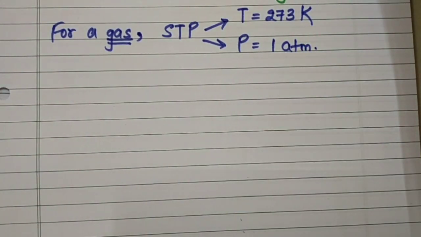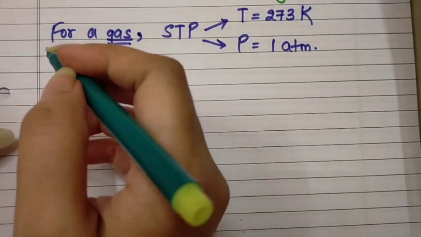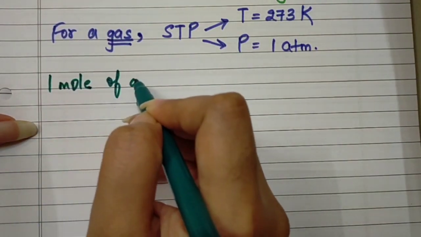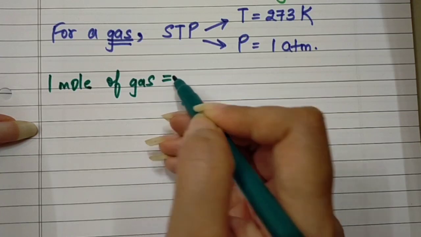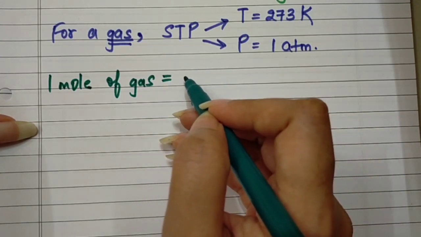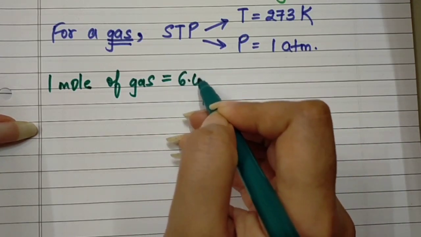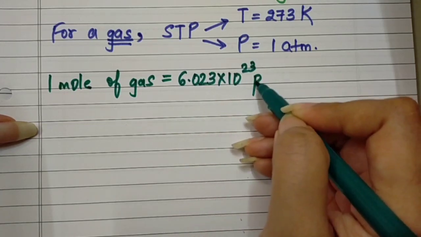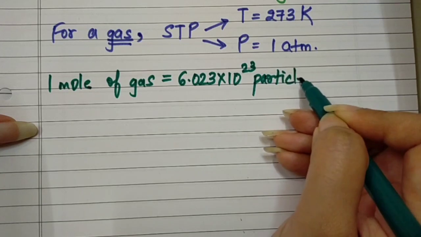ओके, तो अगर कोई गैस स्टैंडर्ड टेम्परेचर और प्रेशर में है तो it is said that 1 mole of that gas will consist of how many particles? 6.023 into 10 raised to 23 particles. Yes, ये तो हमने पढ़ा था.